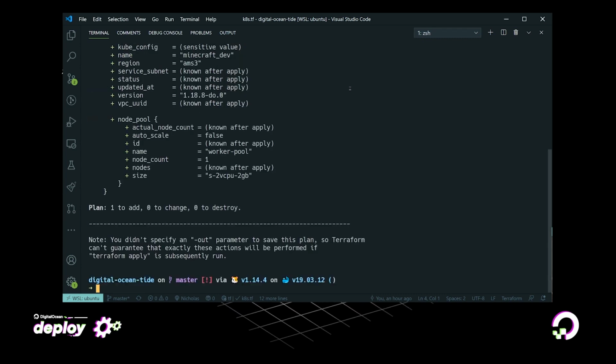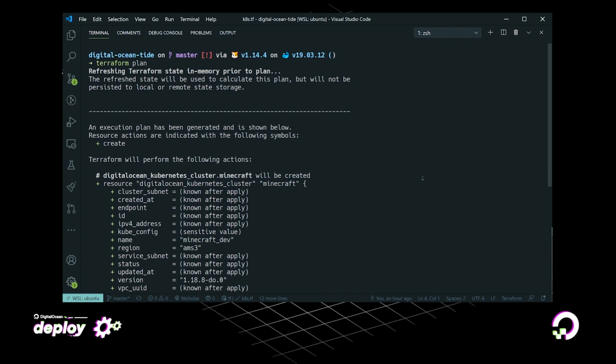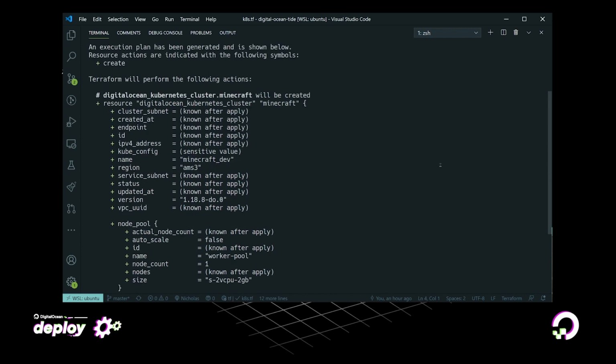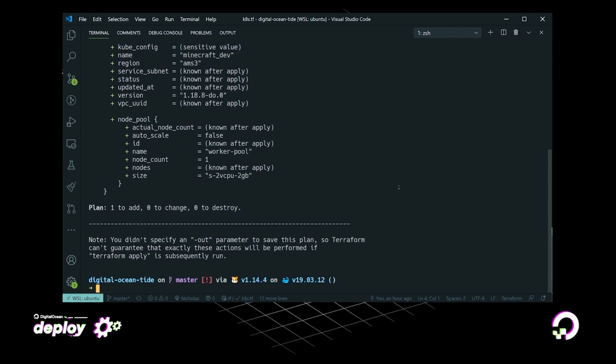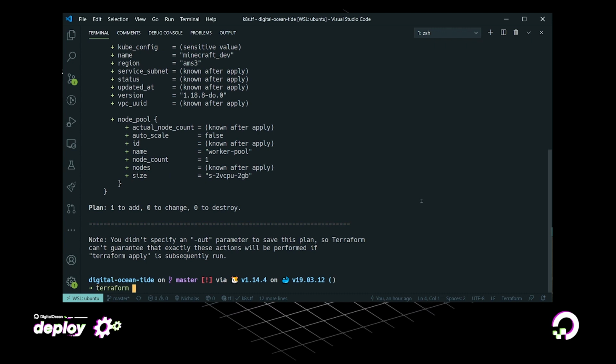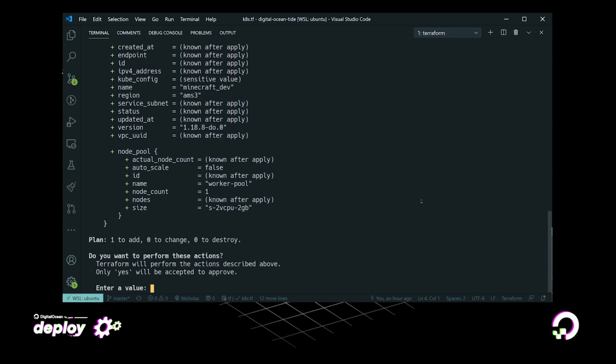Then what I'm going to do is a plan. So a plan is going to look at my configuration, and it's going to tell me the changes that Terraform will make. So it doesn't actually make the changes, it's just telling you what they are, which is really, really useful in my case when I accidentally destroy clusters all of the time. Lastly, to create the infrastructure, what we're going to do is we're going to do terraform apply.